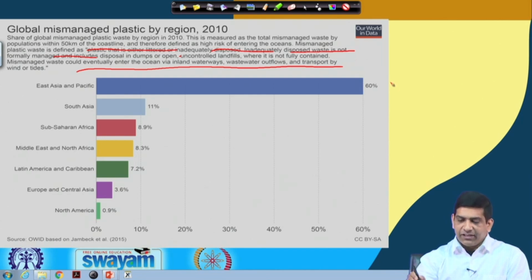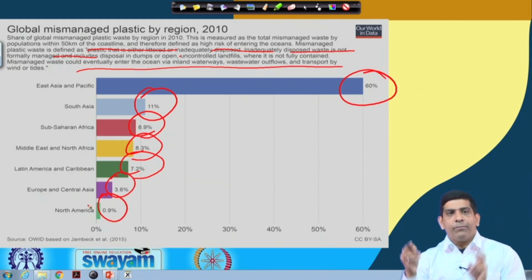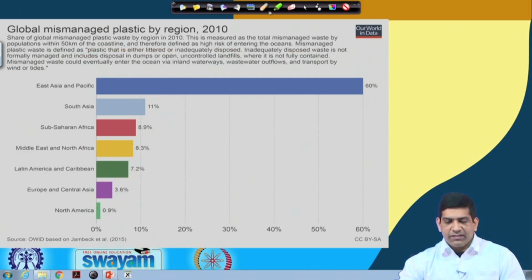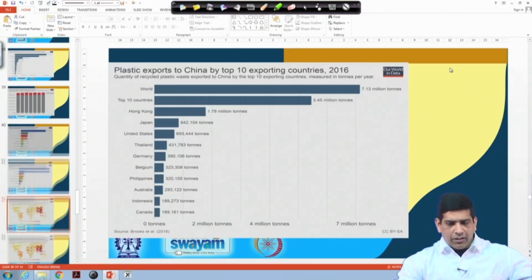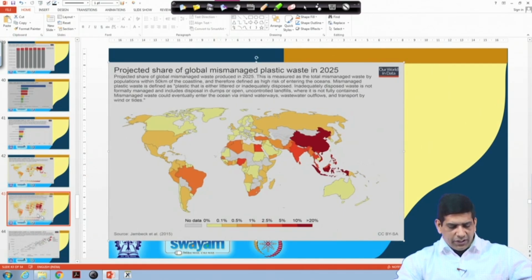So East Asia and Pacific was nearly 60%, South Asia 11%, then Sub-Saharan Africa, North Africa, Latin America and Caribbean, Europe and Central Asia, and North America was close to 1%. So again, this is the global mismanaged plastic which they are looking at in 2010, showing that in places where the waste management infrastructure was not that evolved, you see more chances of plastic getting into the ocean.